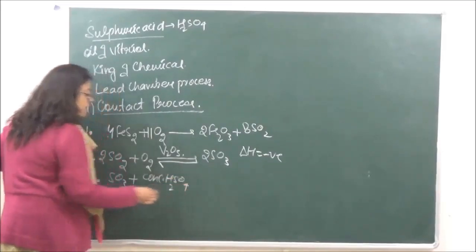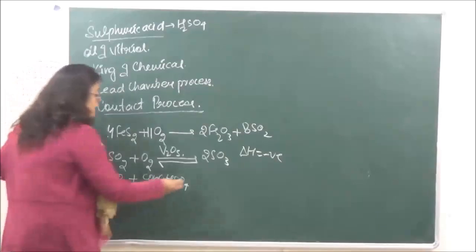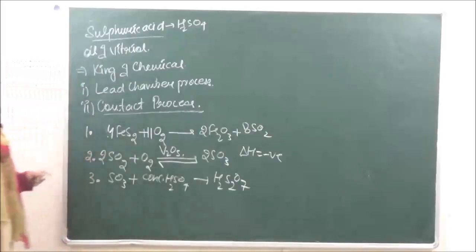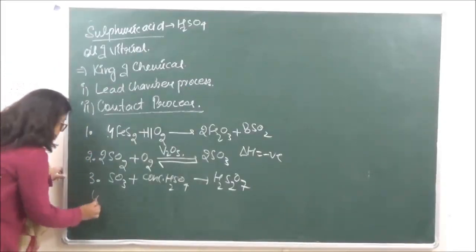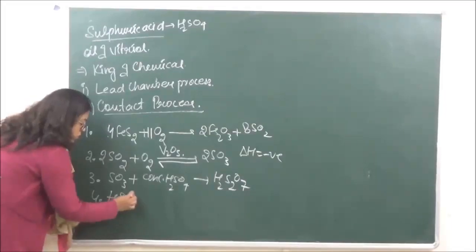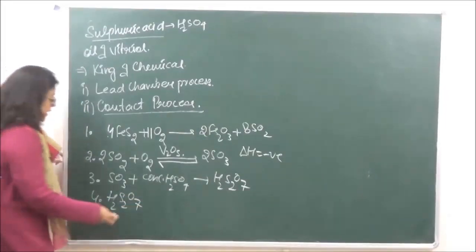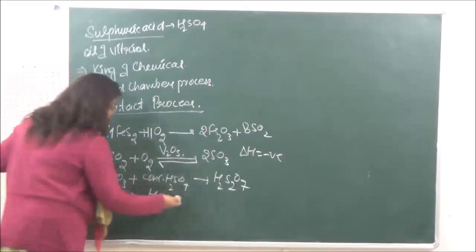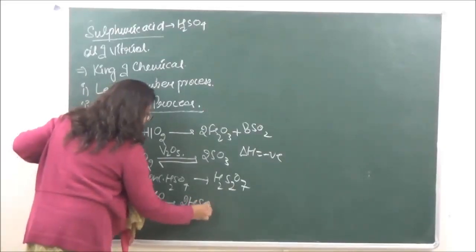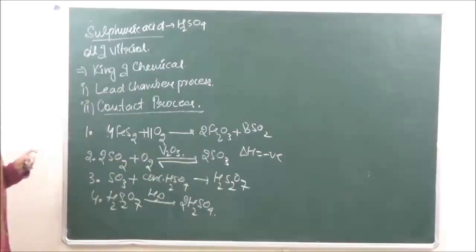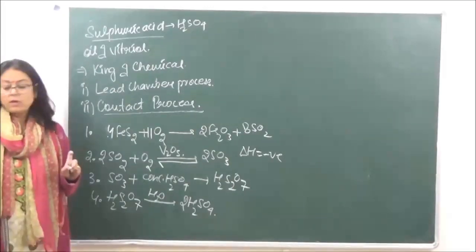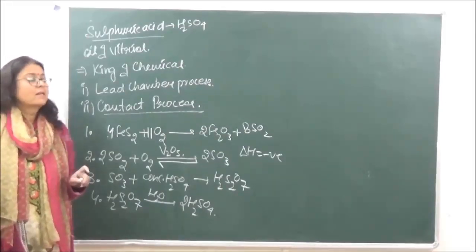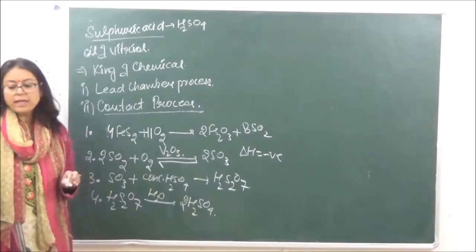So a little sulfuric acid is going to be added to this to give us pyrosulfuric acid, which is oleum, H2S2O7, and finally H2S2O7 is going to be hydrolyzed in presence of water to give us sulfuric acid, which is approximately 98% pure. Rest of the water can be removed by using dehydrating agents like phosphorus pentoxide. Okay, so water can be removed.